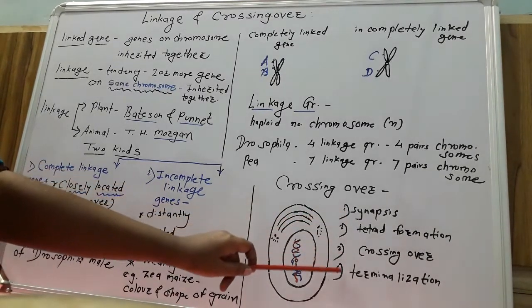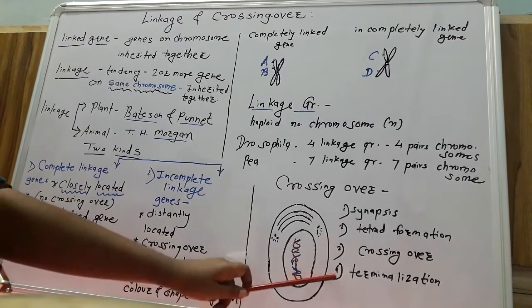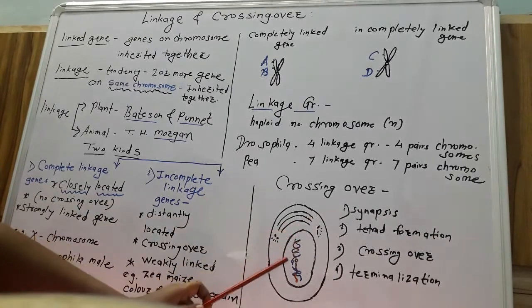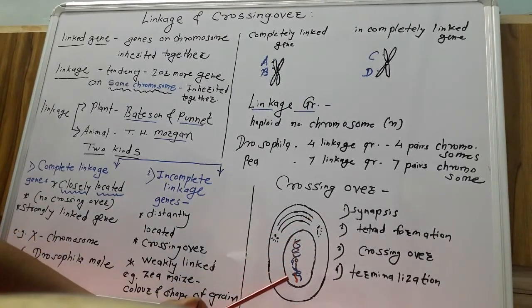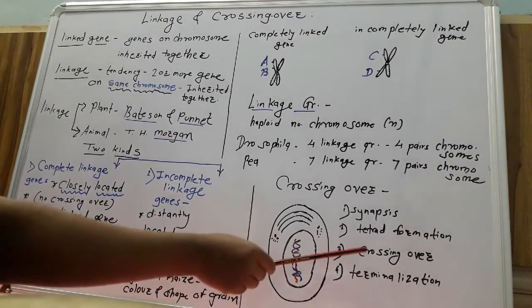It shows the following steps: synapsis, tetrad formation, crossing over and terminalization. Synapsis means pairing between homologous chromosomes. In tetrad formation, these homologous chromosomes become short and thick, so there is a formation of 4 chromatids. Between homologous chromosomes, exchange of genetic material takes place, resulting in crossing over.